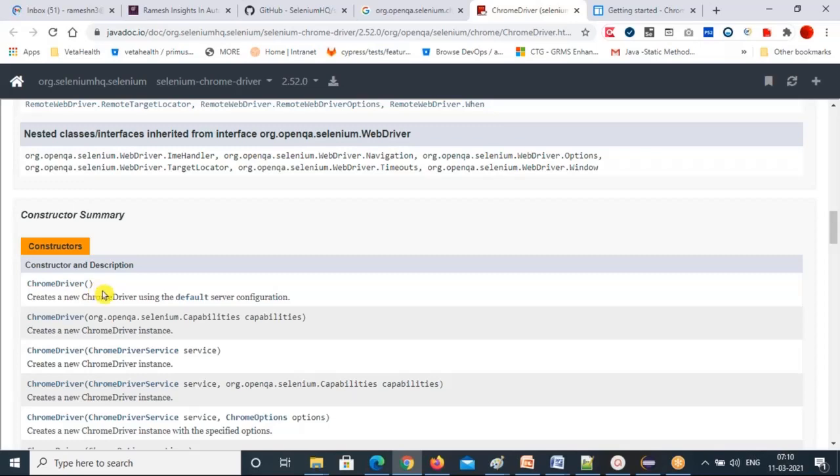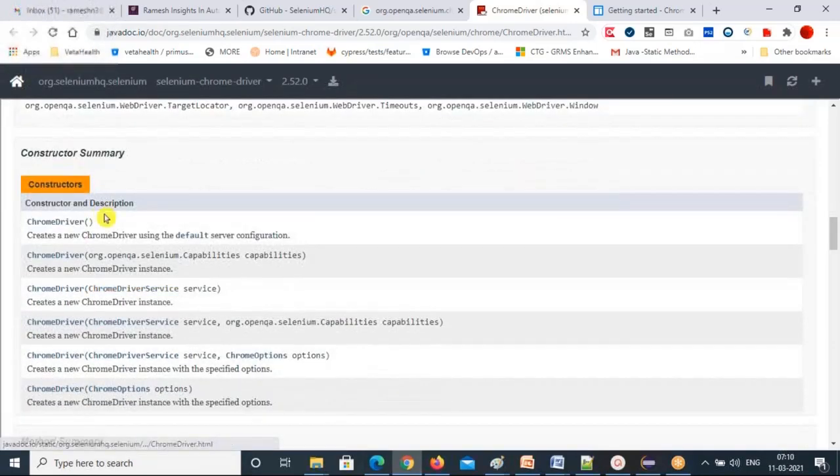That's the first constructor. See that in the same class, one default constructor is created. Then the second one, Chrome driver, capabilities is the data type, and capabilities is the parameter. So another parameterized constructor they created. Next one, Chrome driver service.